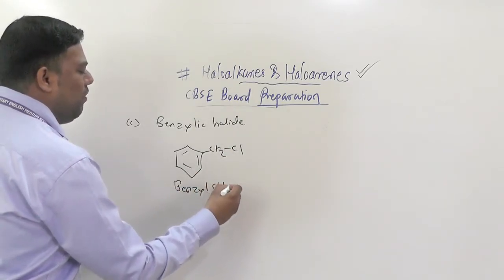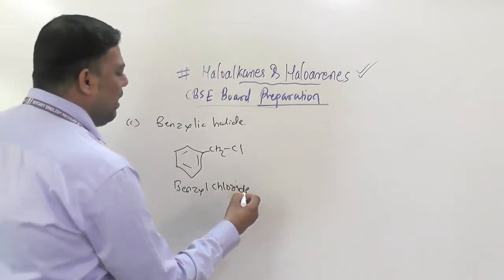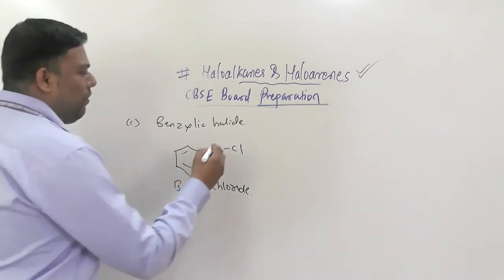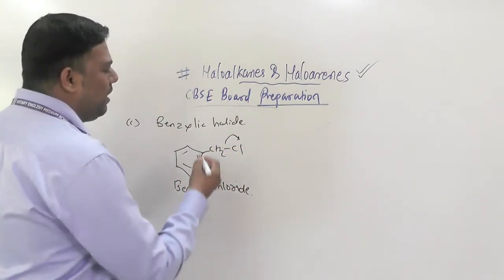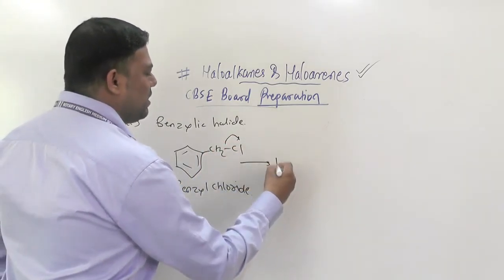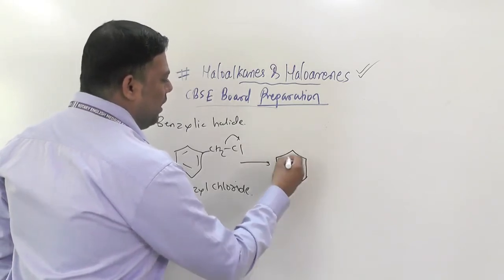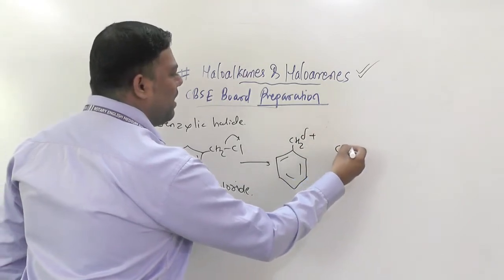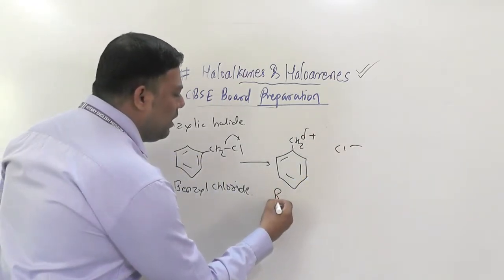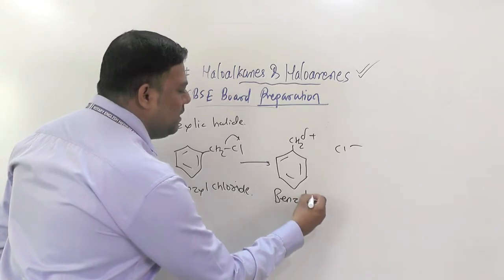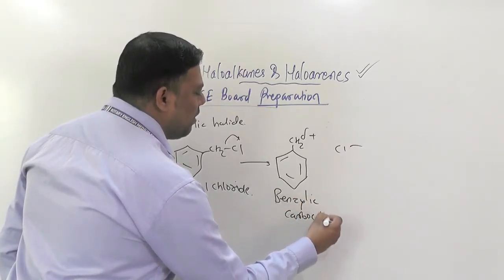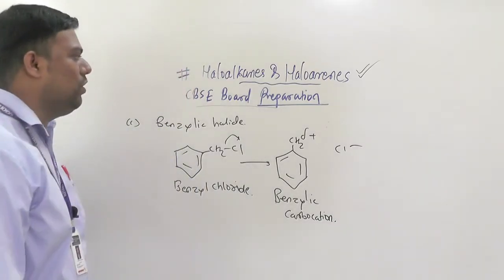Benzyl chloride. And after losing this, what will happen? CH2 with the benzene ring, plus Cl minus. So what do we call this? Benzylic carbocation. Understood?